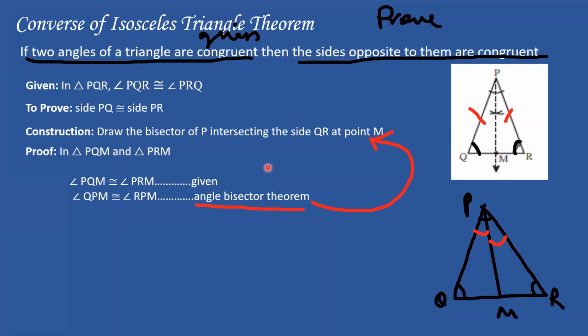PM. Exactly, PM. And why is it congruent? What is the reason? Because it is common. The bisector is dividing it in half. Exactly. So segment PM is congruent to segment PM, which is the common side. Where is segment PM? It is over here. Just a minute. This is segment PM.